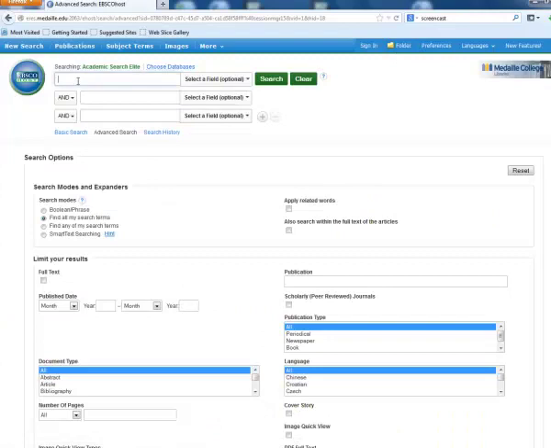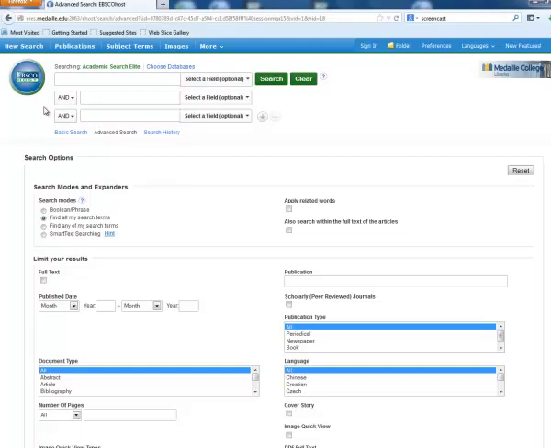Again, I'm going to just do a quick general search in Academic Search Elite, and I'm going to search on the topic of the role that leadership plays in affecting employee morale in schools. Now what I don't want to do is type that long search string out on that first line. You can see there's 3 lines available. They're combined by either an and or an or a not.